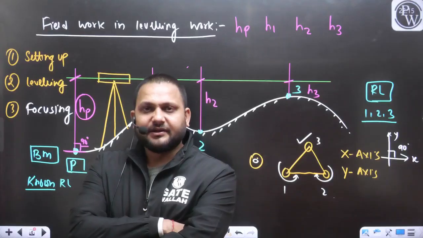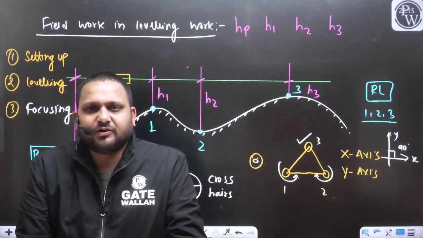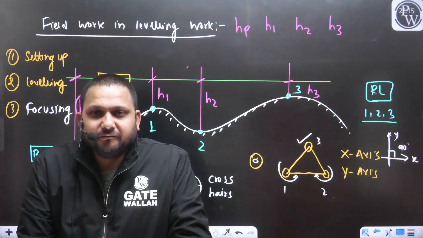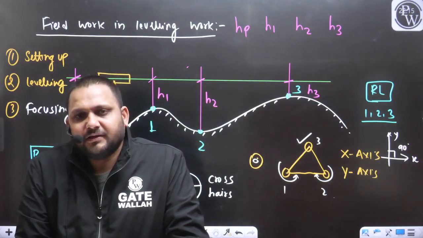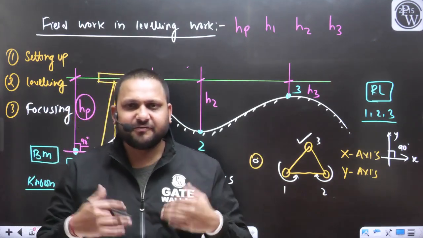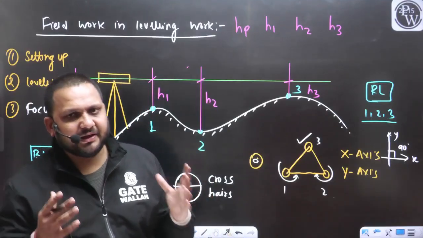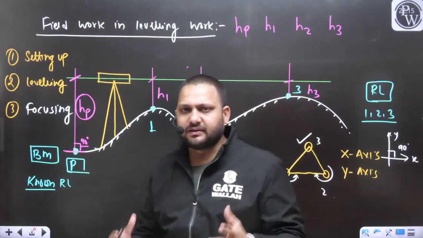But still we have classified the bearing into two types: one was the fore bearing and another was the back bearing, because we have seen the utility of this concept. Just to make things easy for us, we classified the bearings into two types based on the direction of survey.